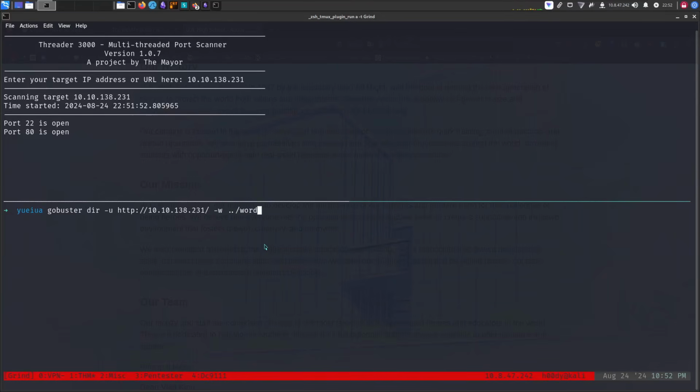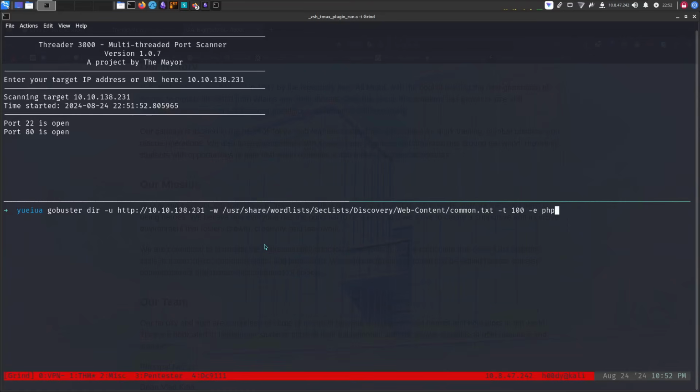Let me just type the command again. User share word list, sec list, discovery, web content. Let's just use common.txt for now, and we can do 100 threads.